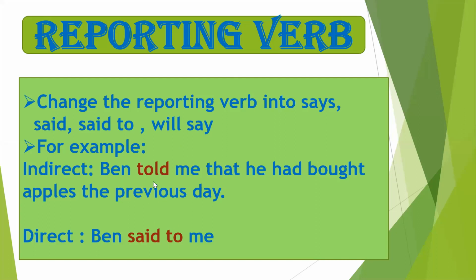So whenever we write told, you remember that in the direct speech we used to write said to. Said to used to become told. So told will become said to in the direct speech. So Ben said to me. So this is how the reporting verb will change. If there is no object, then we will not write said to, we will simply write said. If there is no change and no object mentioned in the sentence, we will write simply said or says or will say depending upon the sentence.